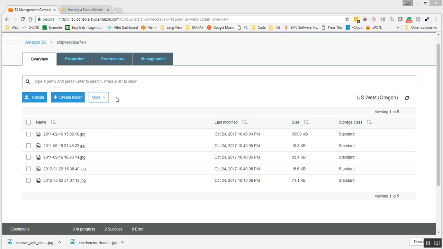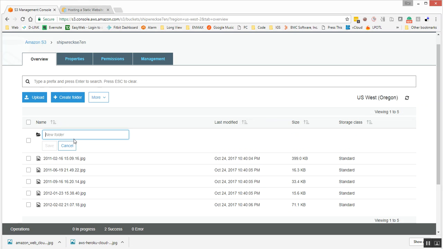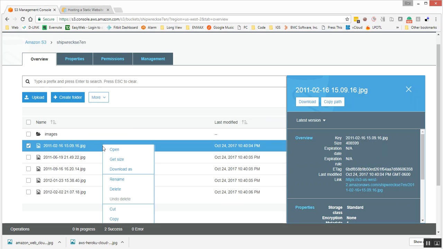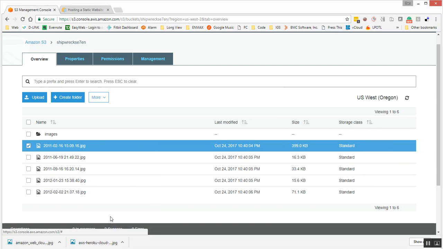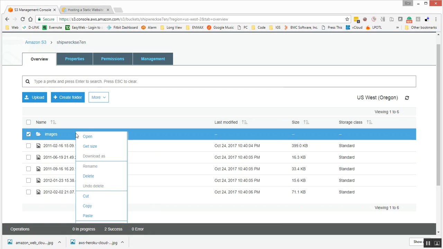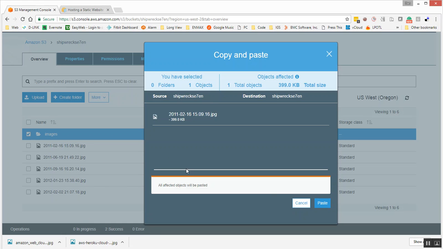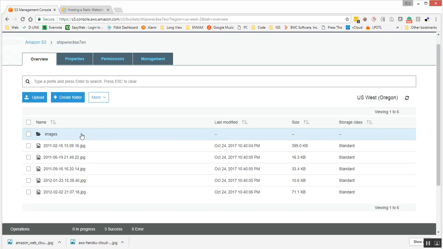Now, like we spoke about earlier, this isn't a conventional file system. But what you can do is create a file structure here. You could create a folder. So we could create a folder called images, and we could save it. And then we could select a file here, and we could copy it, and then we can go into images, and I could just click on it and go paste, and it's going to copy the image in there.